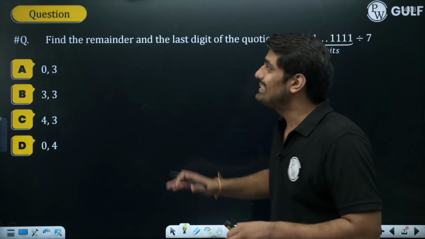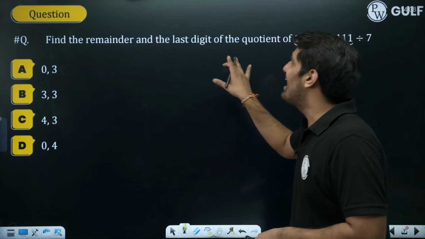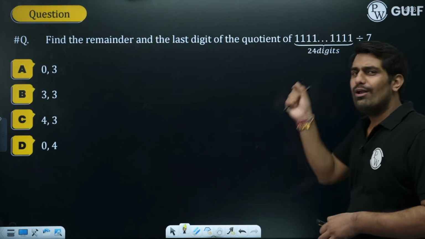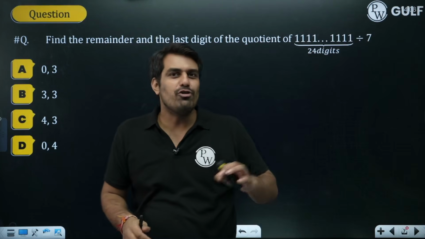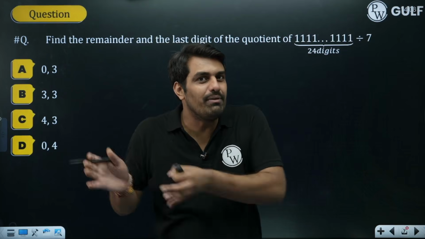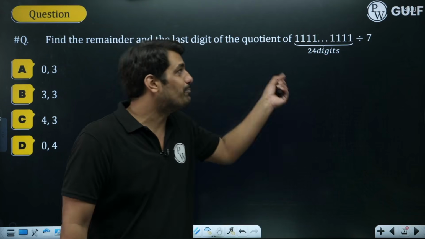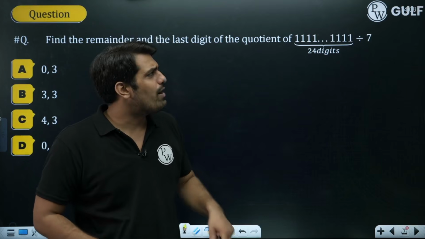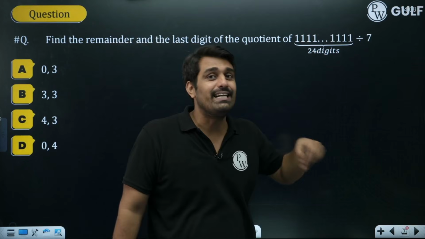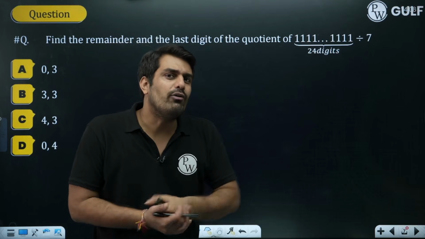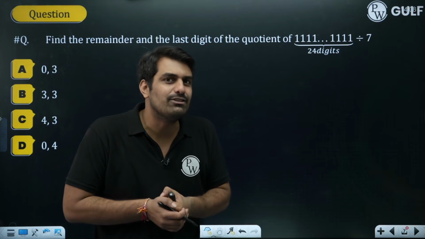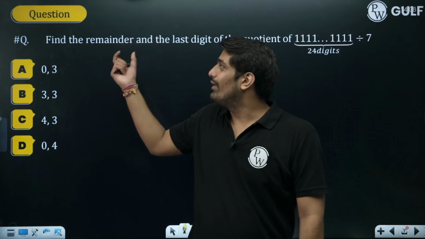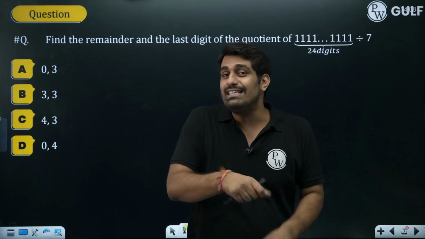The next question says, find the remainder and the last digit of the quotient of the expression 0.1111111 and going on. I would not be able to read the whole expression because it is very long, up till 24 digits, so I have read as far as was possible. I want to divide this complete expression by 7, and I want the last digit of the quotient and the remainder.